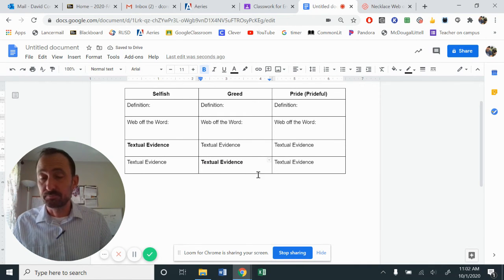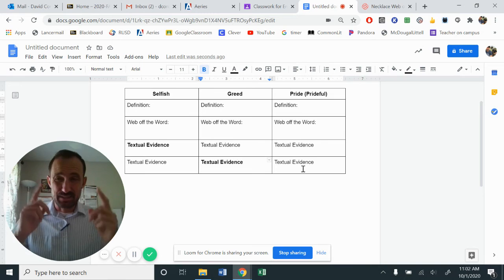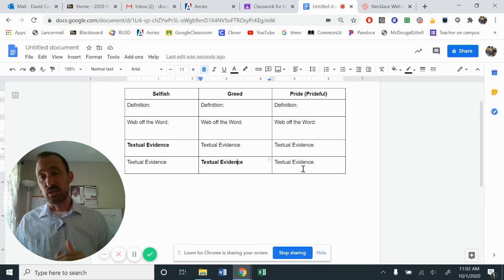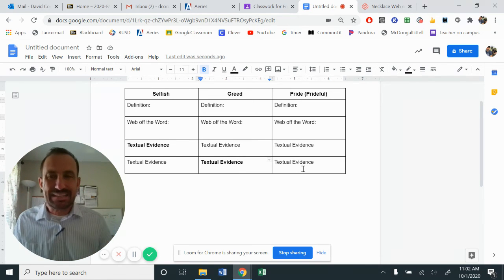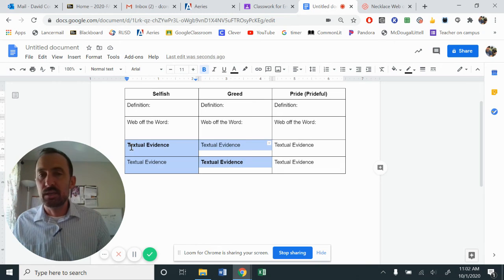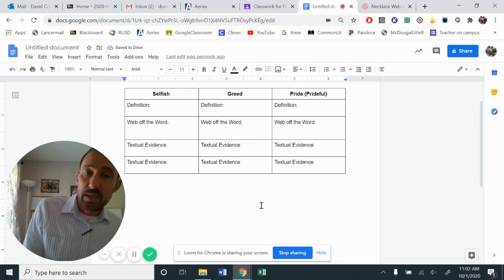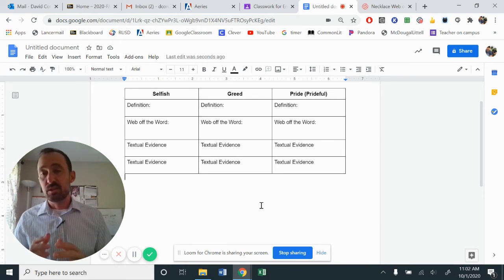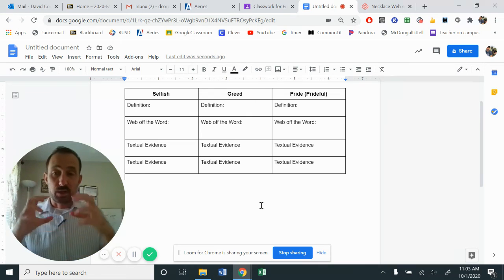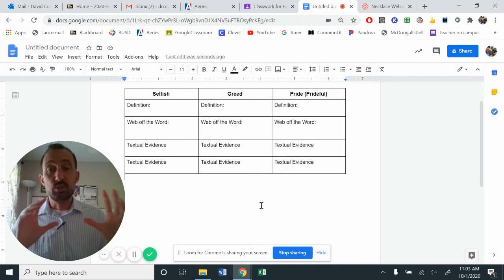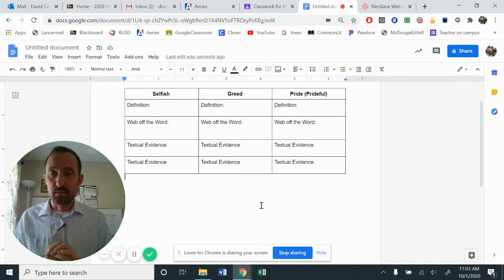this option. By doing this, ladies and gentlemen, we have a mindset of what we go into when we construct our writing with topic sentences, commentary, and concluding sentences. This will kind of give our brains a heads up as far as what that looks like. Let me unbold those. So if you would for me, please take some time, find your pieces of textual evidence. And the great thing is, now that we've constructed all of this, we've got all of our words from our Web Off the Word, we've got our textual evidence. When it comes time to those body paragraphs, which we'll be doing in the next lesson, you literally are taking them out and piecing them together. So your literary analysis forms on its own.